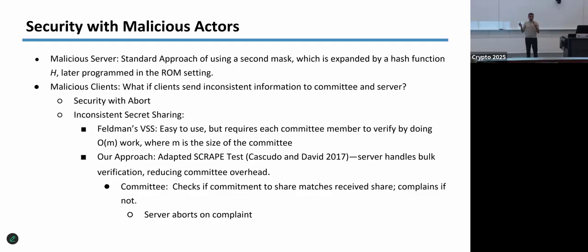Because for the malicious server, the standard approach is to use a double masking, which is what Philip touched upon, where I first use this random oracle model to expand another seed, etc., because of the impossibility to resolve. But which is just pretty standard, nothing interesting there.